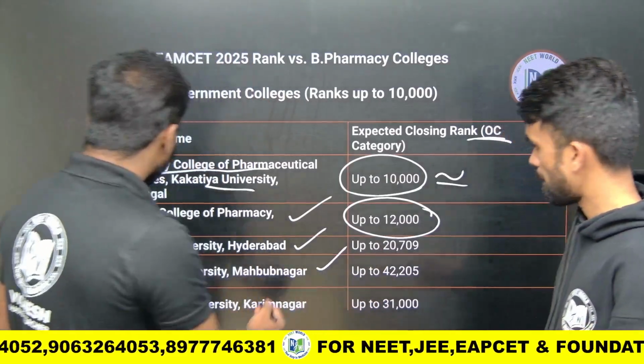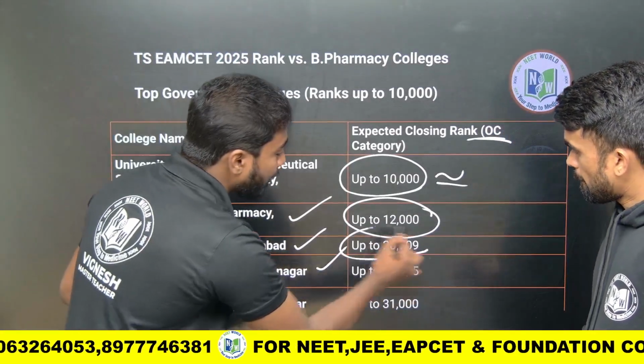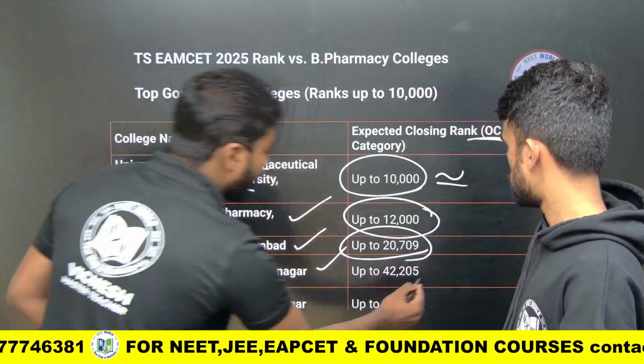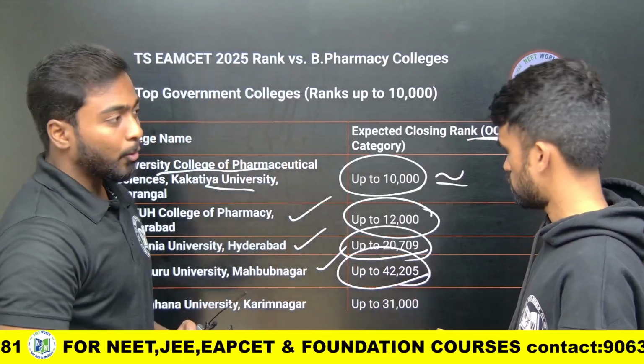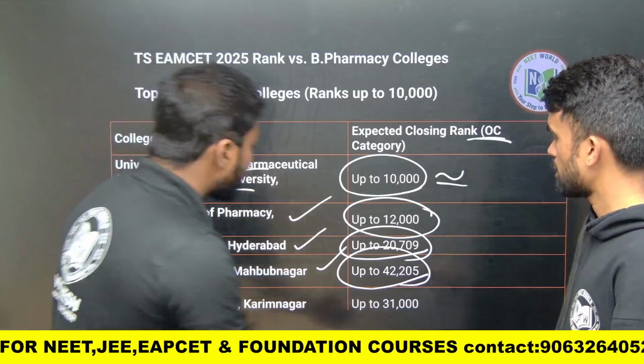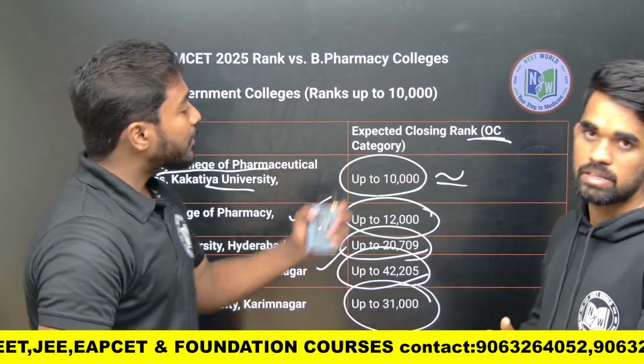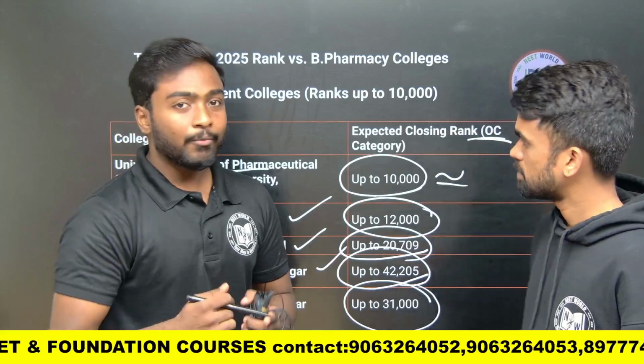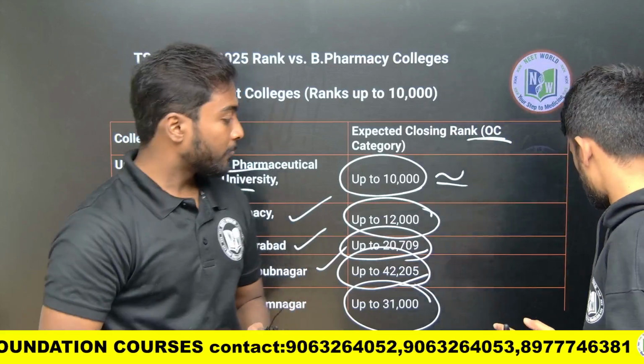Then for Osmania University, the rank is around 20 to 21,000. Then Palamuru College is around 42 to 43,000. Then Satwana College is around 31,000. So these are the closing ranks we have given approximately. It may vary in this year.